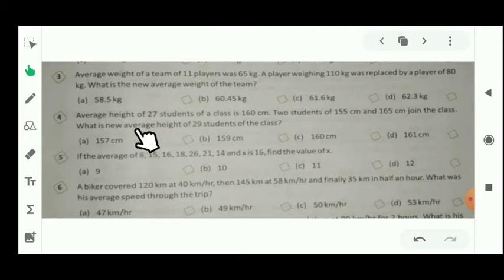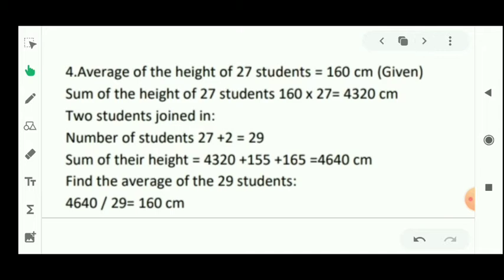The next question: the average height of 27 students of a class is 160 centimeter. That means you can see the average height of 27 students is 160. Two students of 155 centimeter and 165 centimeter join the class. What is the new average height of 29 students of this class? Let's see the solution of this question.